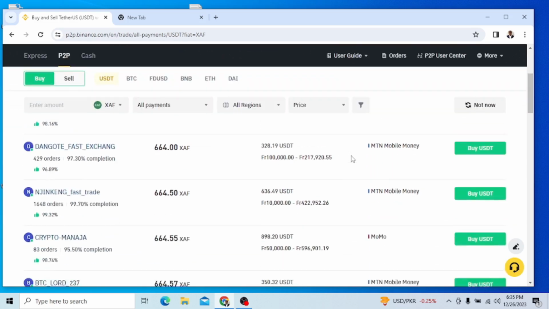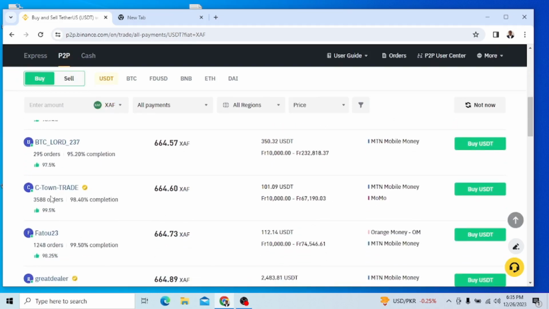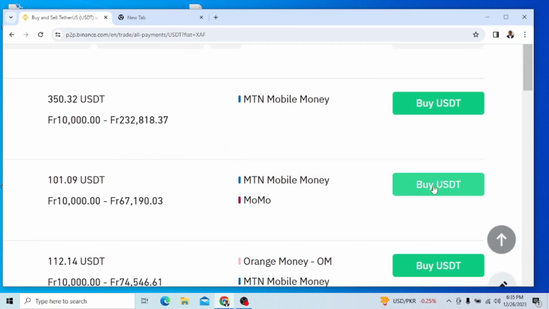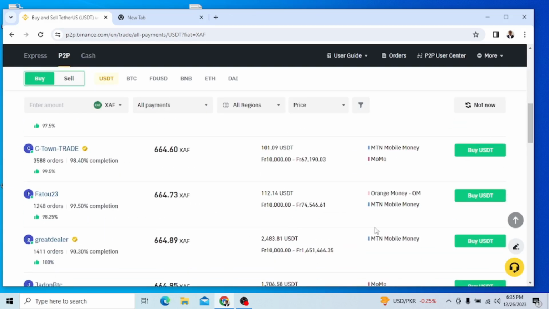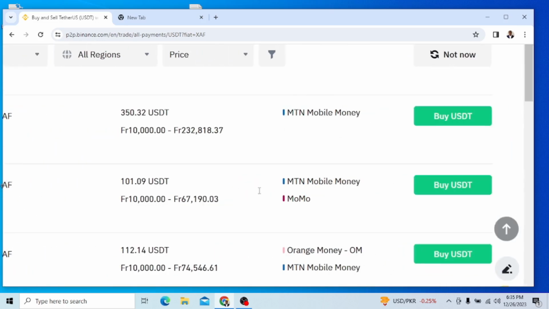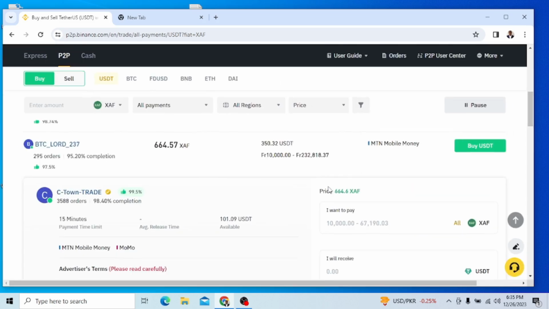So once you have done all this analysis, you now come here. We said we had chosen C-Town trade. We will now select buy. Remember, beside every one of them you see buy. Since we have chosen C-Town trade, we will now click buy. Okay, please pay attention. Remember, I have told you, do not do this process alone. Look for someone who is competent. And I'm teaching this for you to understand, so that when that person comes, the person is not going to confuse you. You are going to know what the person is doing and then learn very quickly practically.